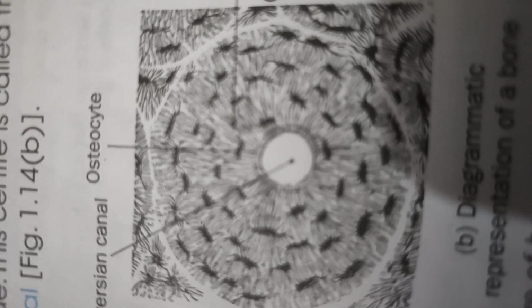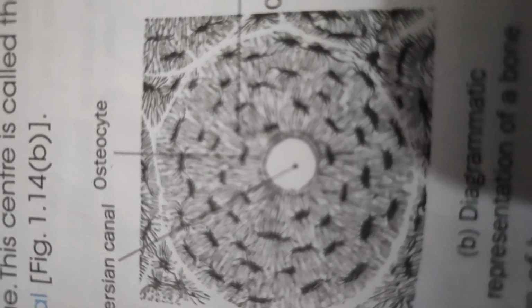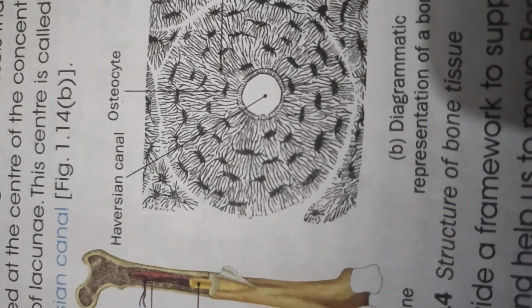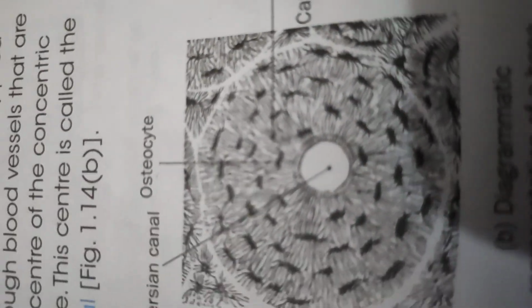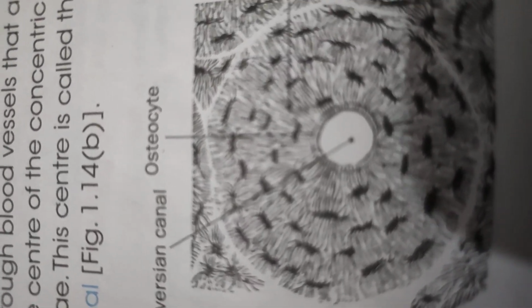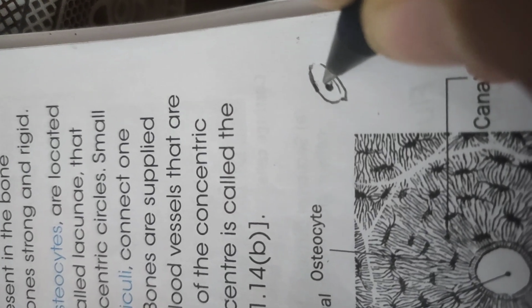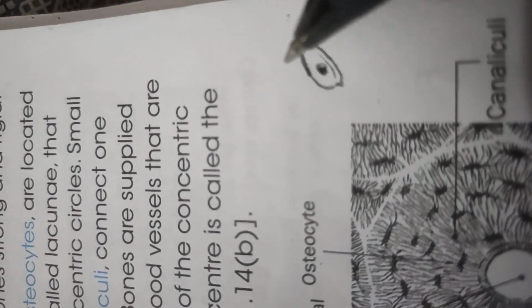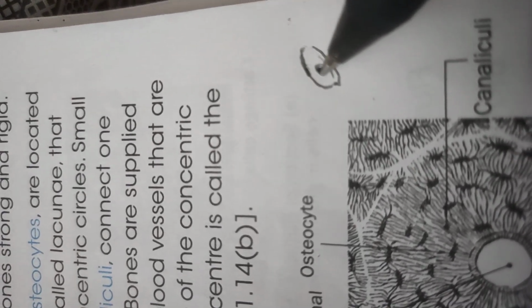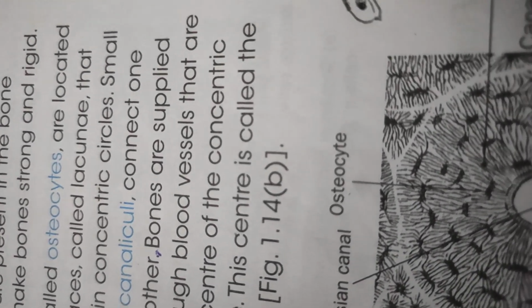Bones are made up of bone cells, and they are known as osteocytes. These osteocytes are present in spaces known as lacunae. Here I'm showing you, the matrix is having spaces like these. In these spaces, cells are present, osteocytes are present. So this space is called lacunae, and this cell is called osteocyte.